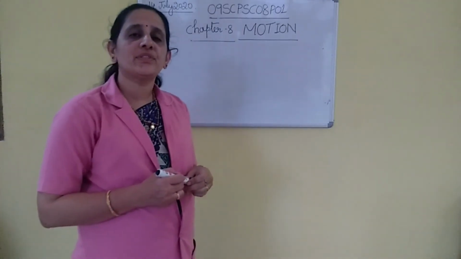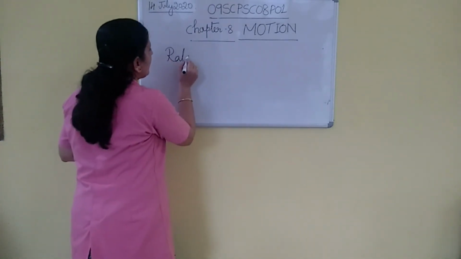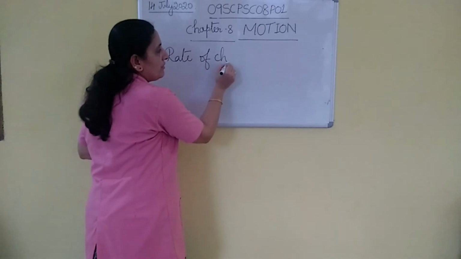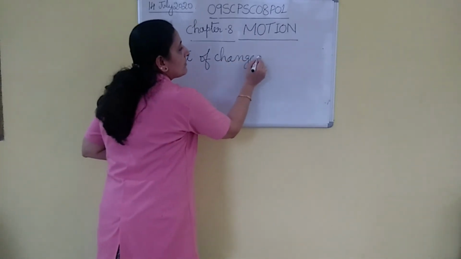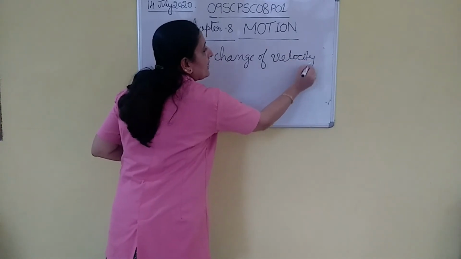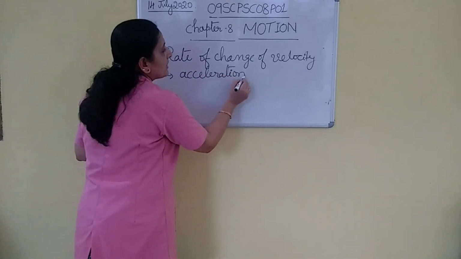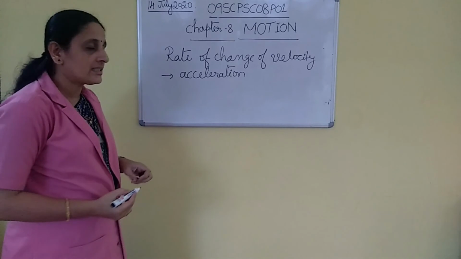What is rate of change of velocity? Rate of change of velocity is called acceleration.